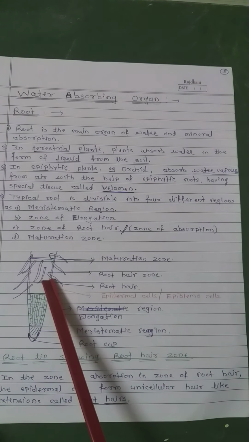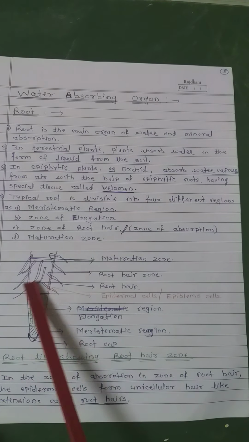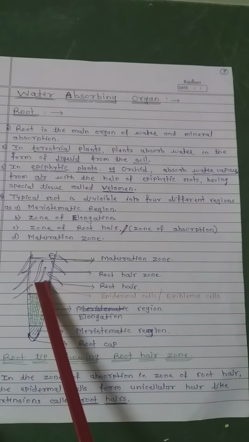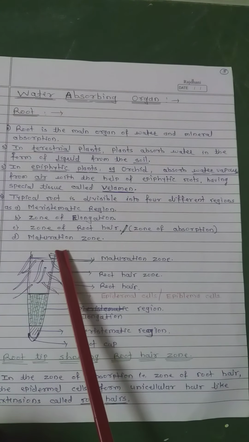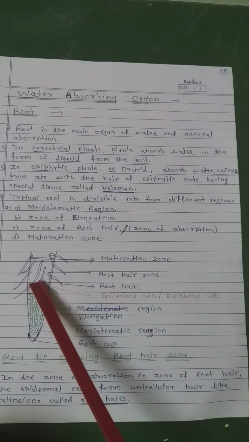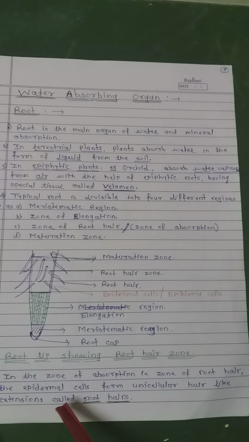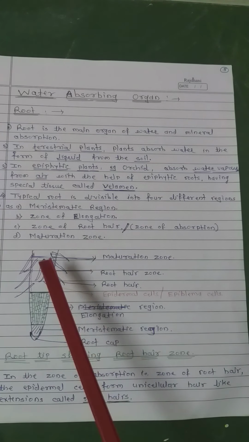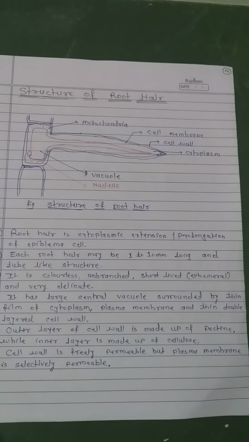Above that there is the zone of root hairs. Here root hairs are present. It is also called the zone of absorption because water is absorbed from this zone. And last is the zone of maturation. In the root hair zone, root hairs are present, and these are unicellular structures. The epidermal cells form unicellular hair-like extensions called root hairs. Now we will see the structure of root hair.